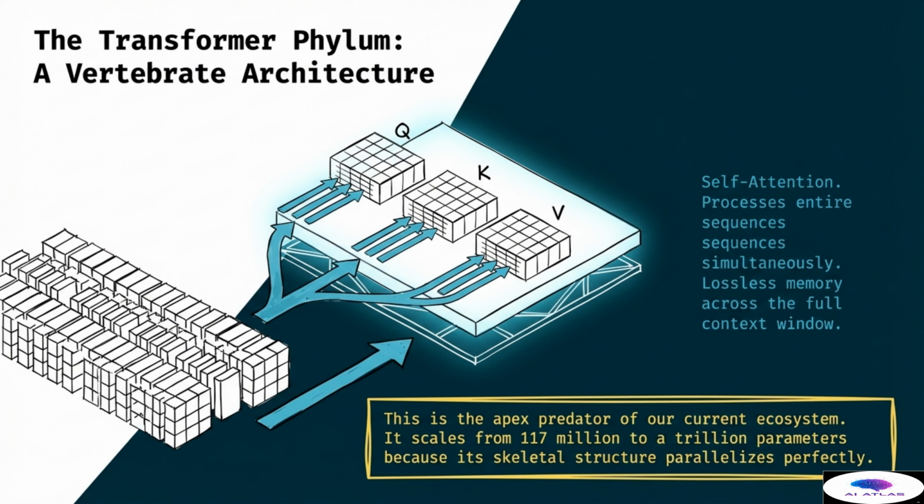The visual shows how the input data is projected into these different spaces to calculate attention scores. This ability to handle massive amounts of context with perfect parallelization is why transformers have taken over the fields of natural language processing and beyond. They represent a significant evolutionary step forward in how we structure data for machine learning, providing a robust framework that can support the massive scale of modern artificial intelligence models.